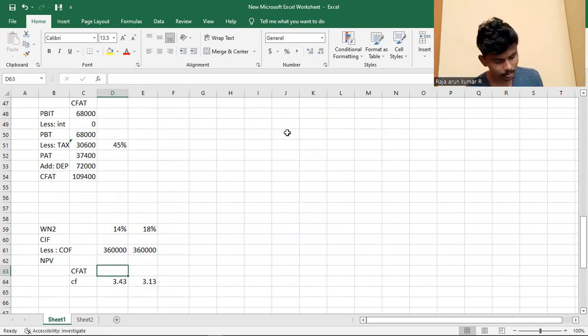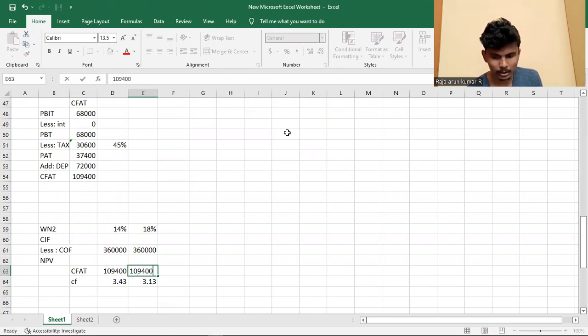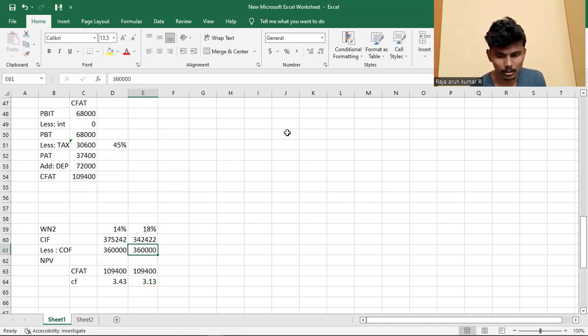Cash flow after taxes here is 1,09,400. Simply we multiply this cash inflow by the cumulative factor.